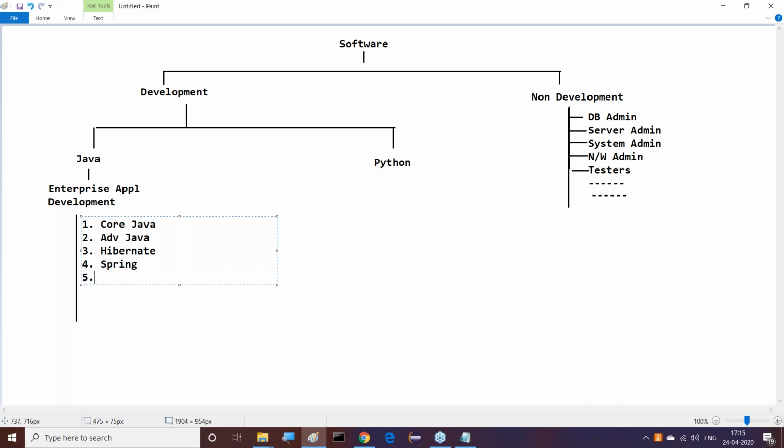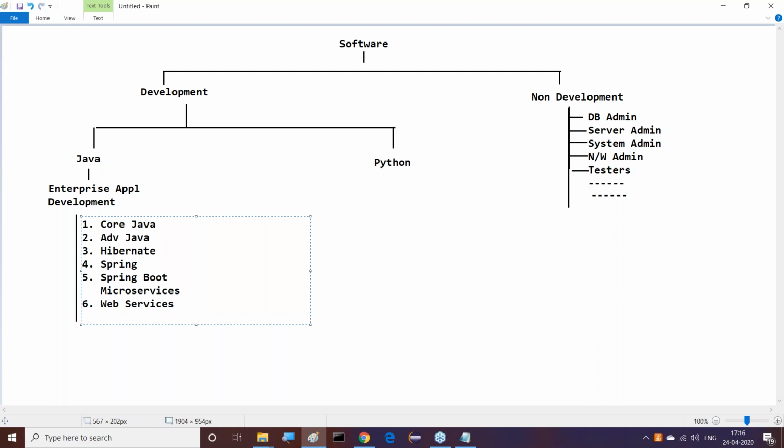Next, in Spring, there is another thing available: Spring Boot and microservices. Nowadays this has a very good trend outside. Spring Boot and microservices is another one. After that, the sixth one is web services.